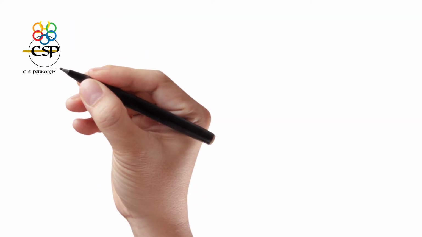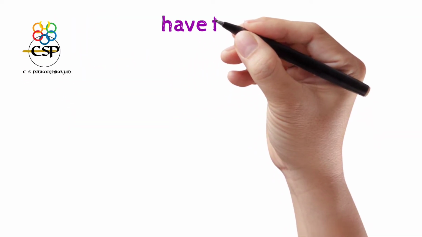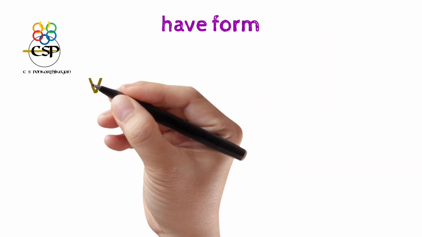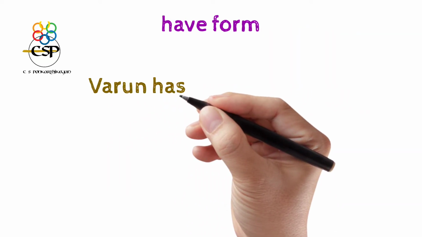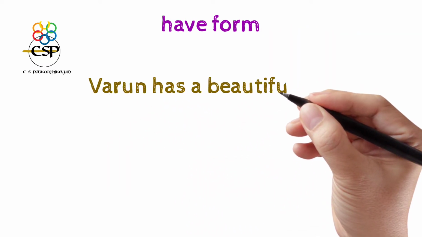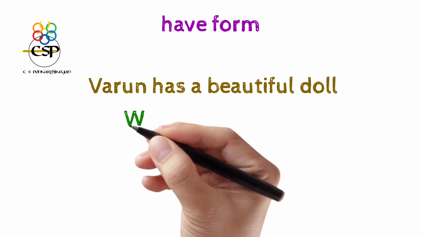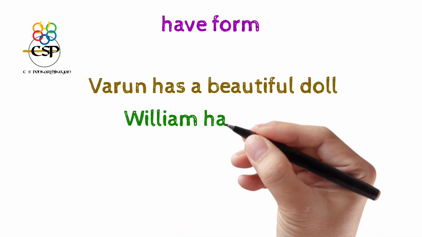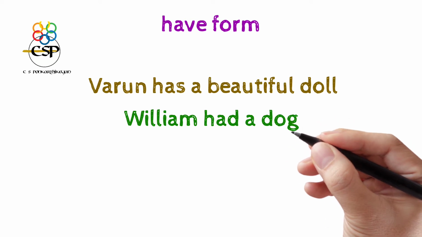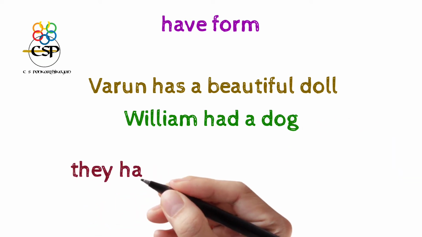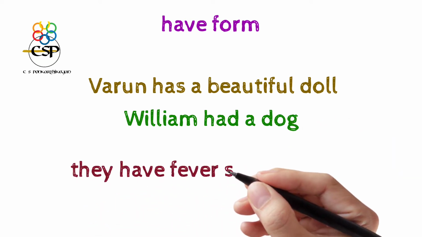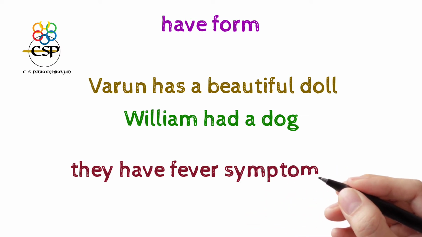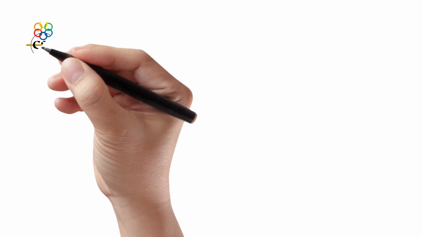The third is the have form. Present tense: have, has; past tense: had. For example: Varun has a beautiful doll. William had a dog. They have fever symptoms. So have, has, had are auxiliary verbs.